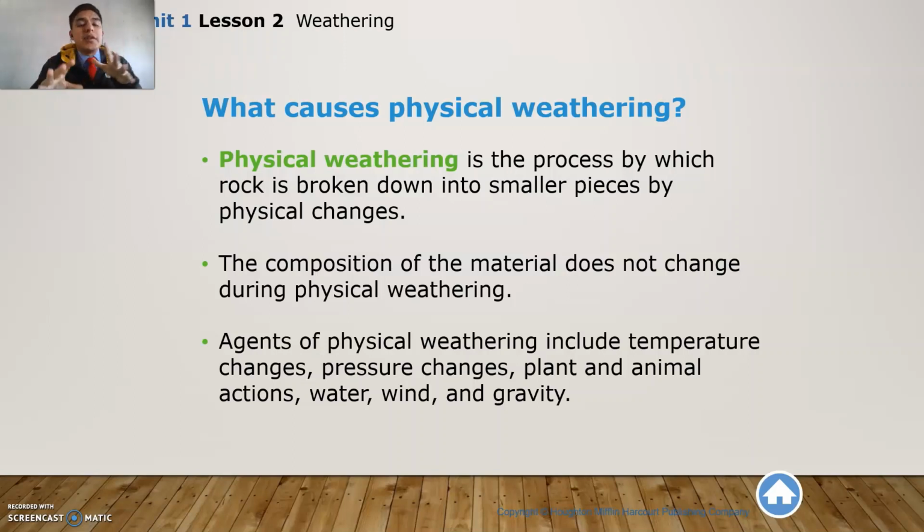So let's imagine the situation. Let's imagine that there is one goat or a group of goats that are going up towards the top of a hill. So they're going to start walking at the top of some material. And since they are going to be hitting the ground, let's say, some of the pieces from that ground can actually fall off and they will change place. That is an example of physical weathering, because we are not changing the chemical composition of the rock. The only thing that we are doing is breaking it down. In this example, it will be when goats go around stomping on the floor.